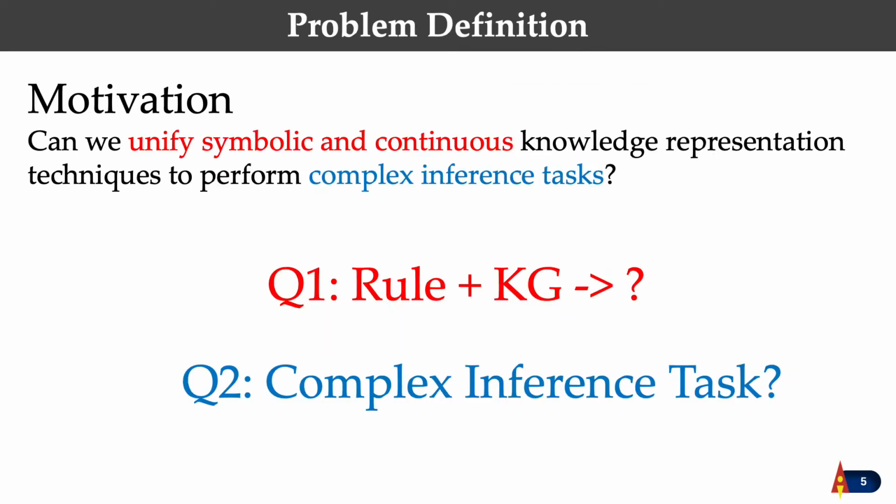So our motivation is, can we unify symbolic and continuous knowledge representation techniques to perform complex inference tasks? To answer the general question, we have to firstly find solutions for the following two questions. The first one is how to combine the rule and KG, and what will we get by doing this? But before answering this question, I'd like to first answer the second one instead. That is, what kind of complex inference task we are concerned in this work.